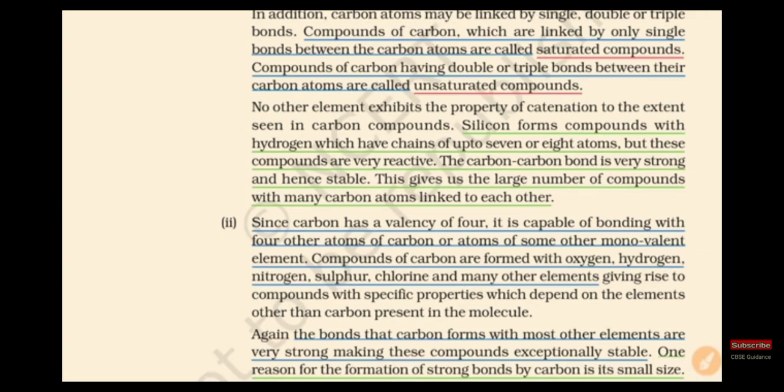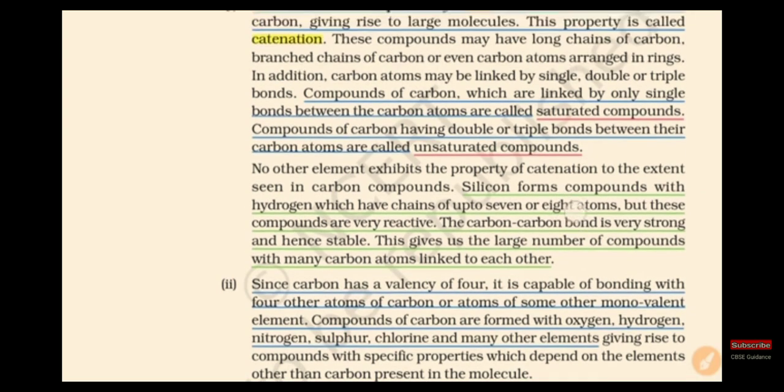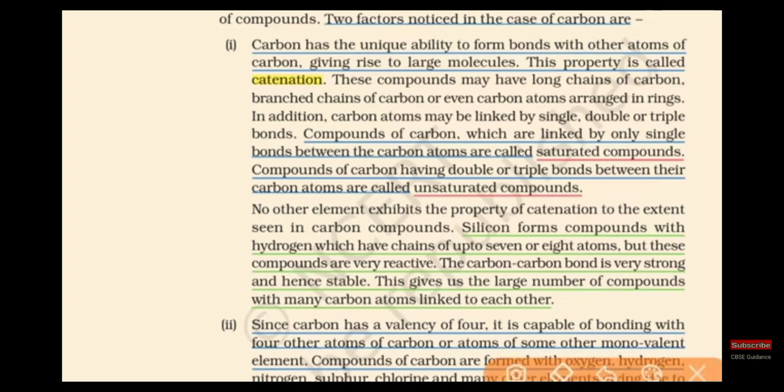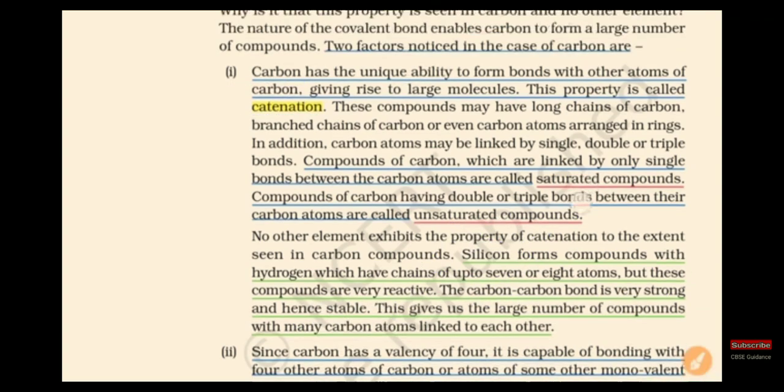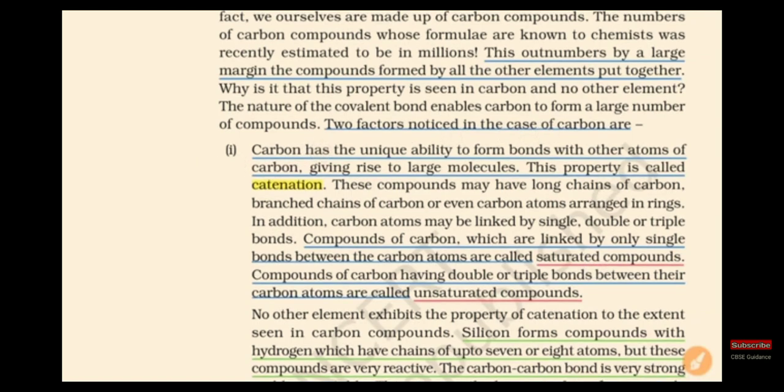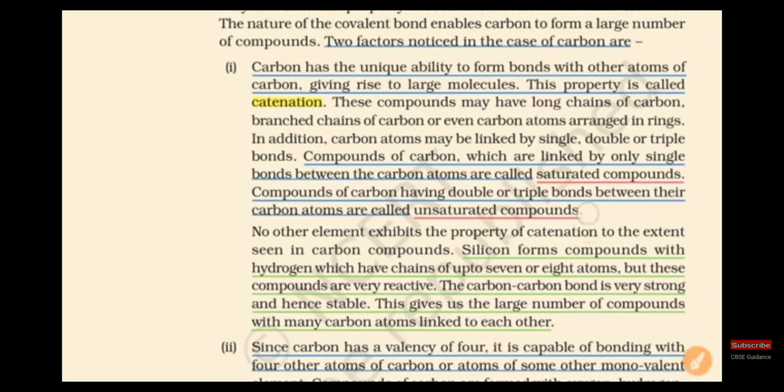Here you can get the question: which two elements show the catenation property? One is carbon, another is silicon. What is the difference? Carbon-carbon bonding is very strong and stable, and silicon bonding is very unstable and very reactive. This we can give as the answer. The first reason is catenation. Catenation is a special property of carbon.